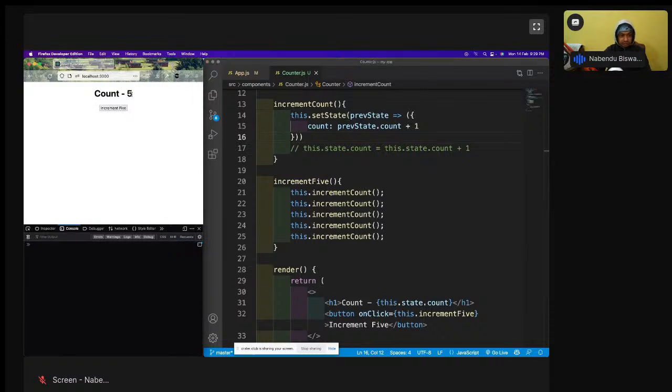So increment 5. See, increment 5 is doing its 5 times, 10, 15. So it is doing. This is a special case we have to do only when this set state is actually running a lot. In those cases only we have to do this, not in any other cases. So that is all about it, only in the cases when it runs a lot of times.